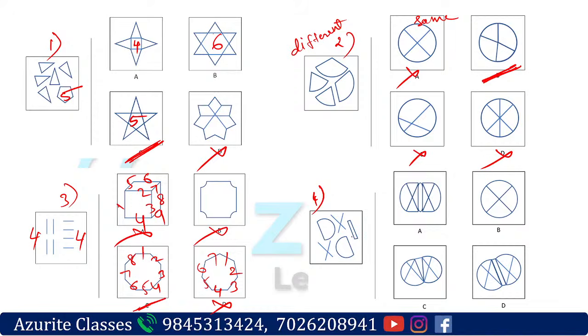Now the fourth one, if you see, you have to join them. There is a rectangle and then there are 2 rounded shapes, and then there is a cross mark. So which answer will come? Option D will come, because in A there is a round part here. Can you see the ends of the rectangle? That is a little bit round. So that is why A will not come. C is not possible, B is not possible. So answer option D will come, right? So that is the answer for 1, 2, 3, 4.